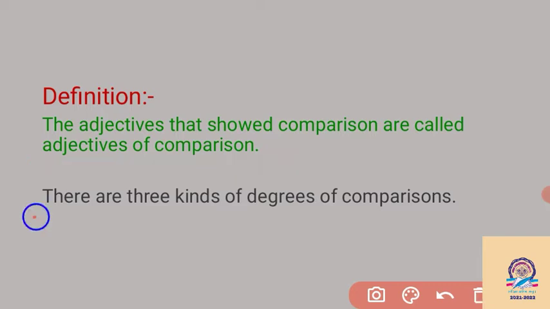There are three kinds of degree of comparison. We can say that an adjective adds something to the meaning of a noun or pronoun. An adjective is always added before a noun or pronoun, but we can also measure and compare the adjective. So we have three kinds of degree of comparison.